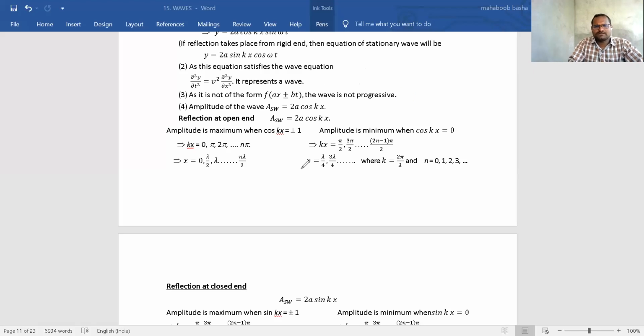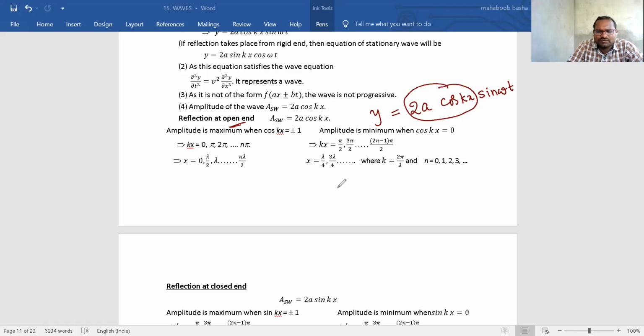Yes. So for open end, means for free end, the wave equation is written as y is equal to 2a cos kx sin omega t. This 2a cos kx is called the amplitude. So the amplitude of a stationary wave is 2a cos kx. Now we need to check when this amplitude will be maximum and when it will be minimum.